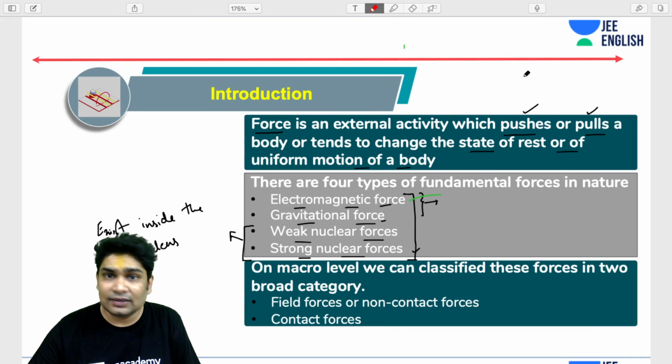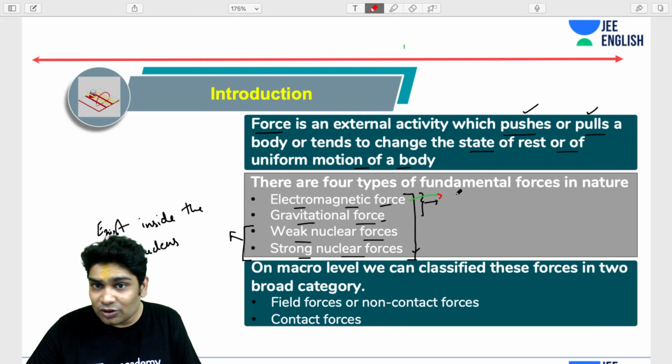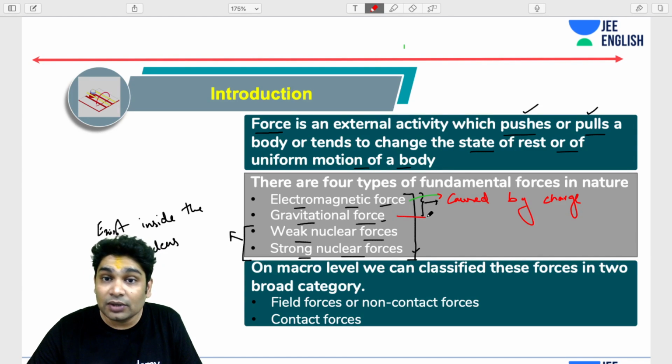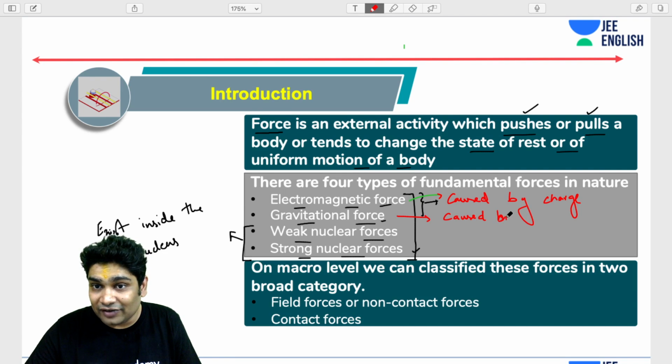Take this. Maybe we can try this. So, caused by charges. Yeah, that seems better. So these forces are caused by charges. If a body has charge, then it can experience and exert electromagnetic forces. Similarly, gravitational forces are caused by mass. If you have mass, then you can experience and exert all kinds of gravitational forces. So, caused by mass.